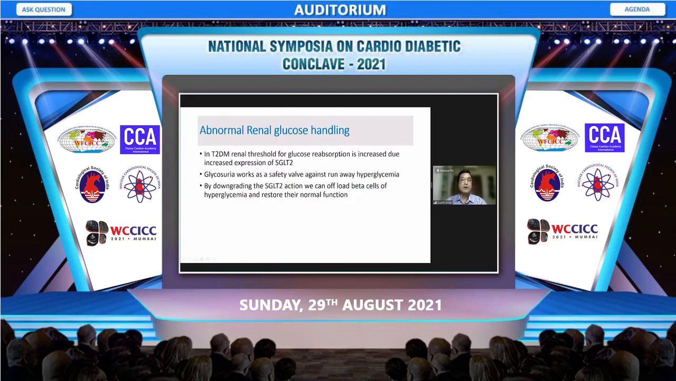Coming to abnormal glucose handling in type 2 diabetes, the renal threshold for glucose reabsorption is increased due to increased expression of SGLT2. Glycosuria works as a safety wall against runaway hyperglycemia. Whenever the glucose levels are above 200, 300, there is a safety wall for the body to excrete glucose, keeping the blood glucose from going beyond 300, 400. By inhibiting SGLT2 action, we can offload the beta cells of hyperglycemia and restore their normal function.